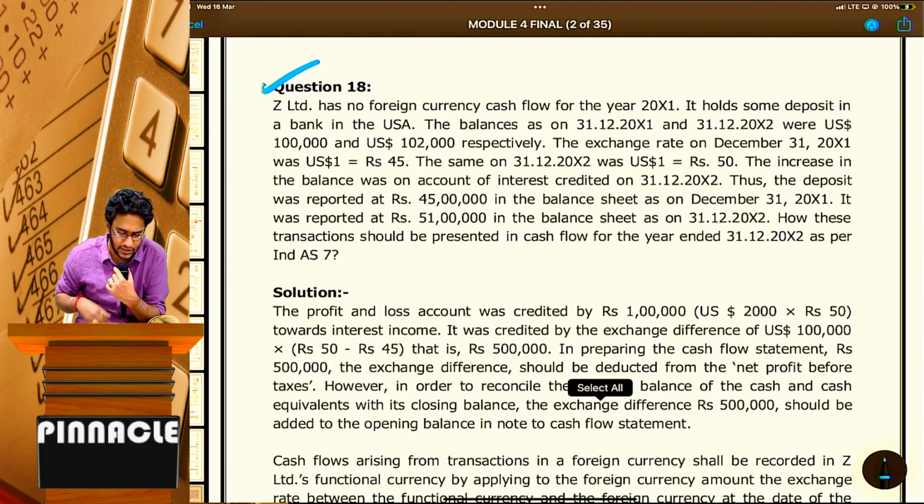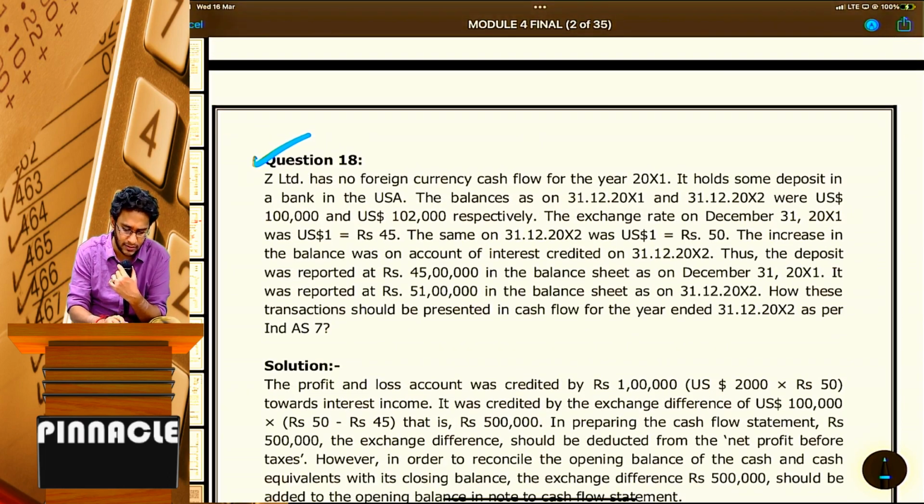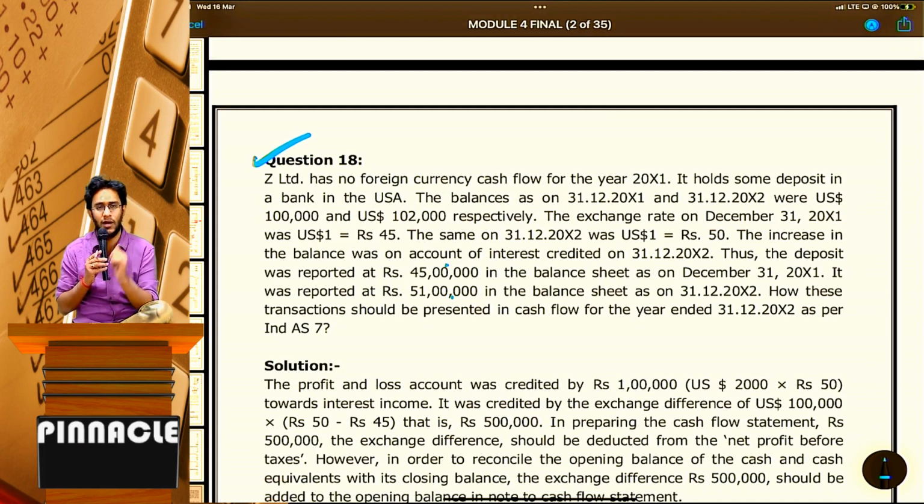31st December 2002 as per IND AS 7? Anyway, now you observe here. If you apparently see, from 45 lakhs your balance went up to 51 lakhs. Correct, sir? Last year the deposit balance was 45, current year it became 51.